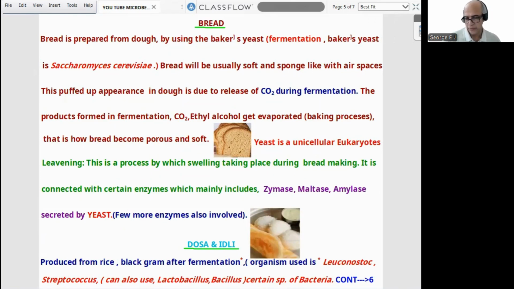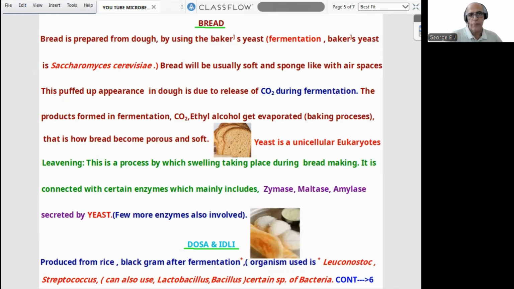Now, next item is bread. We are familiar with bread. Bread is prepared from dough by using baker's yeast. The procedure is fermentation. Baker's yeast is Saccharomyces cerevisiae. Bread will usually be soft and sponge-like with air spaces. This puffed up appearance in dough is due to release of mainly carbon dioxide during fermentation. The products formed in fermentation include carbon dioxide, ethyl alcohol, etc., which get evaporated during the baking process. That is how bread becomes porous and soft. So carbon dioxide will be released. Same with ethyl alcohol. Fermentation will produce it, but it will be evaporated.